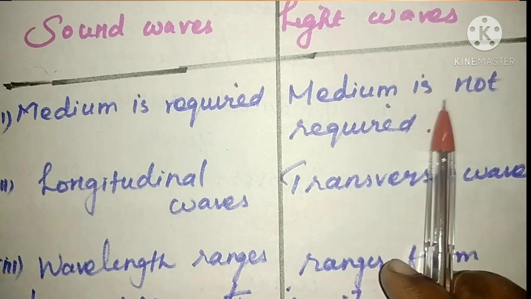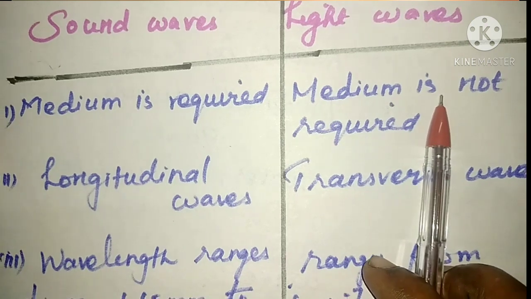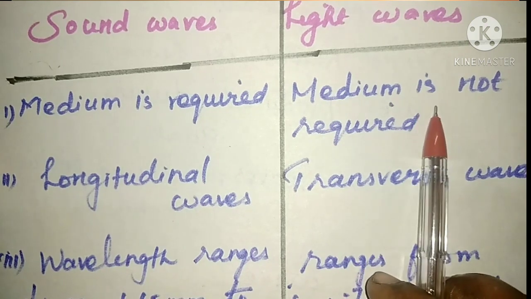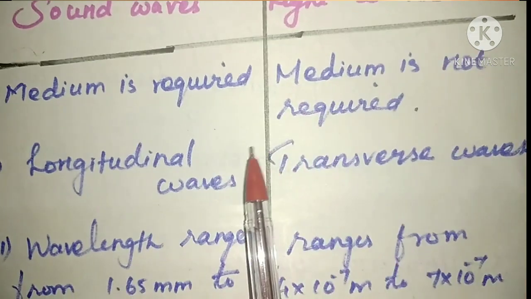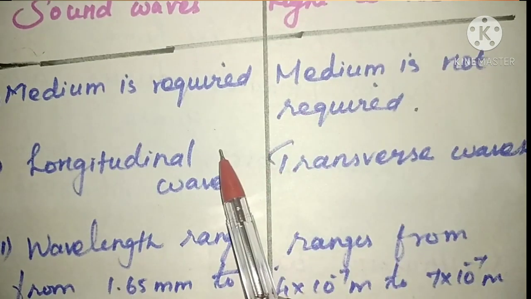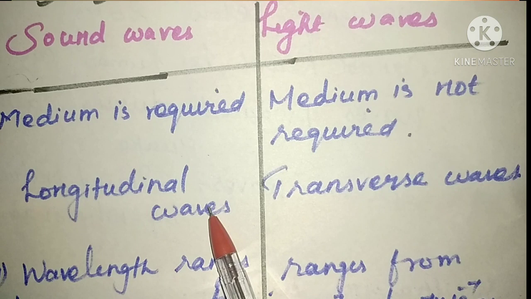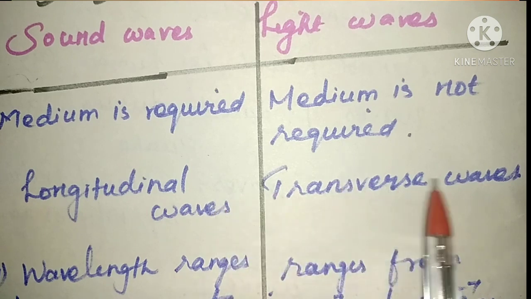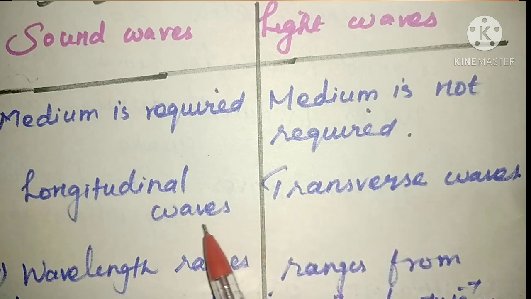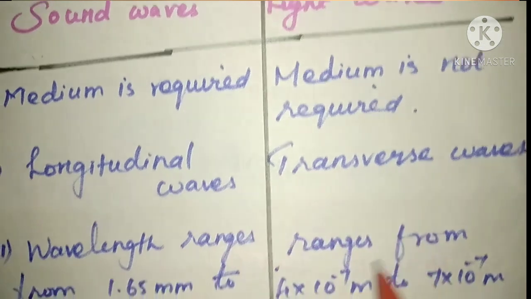Already we learned the properties of light, isn't it? It does not require any medium for its propagation, but sound waves require a medium for propagation. And sound waves are what type of waves? Longitudinal waves. Sound waves are longitudinal waves, and light waves are transverse waves. These are the longitudinal waves and these are the transverse waves.